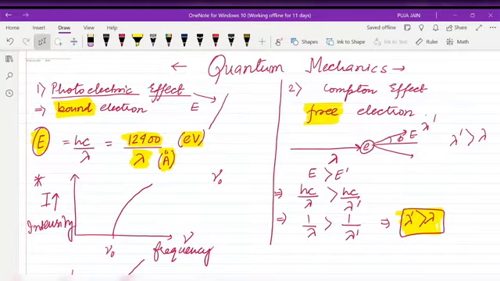So today we are going to discuss quantum mechanics. We will discuss some important formulas and important concepts of quantum mechanics. That is basically a quick revision of quantum mechanics.